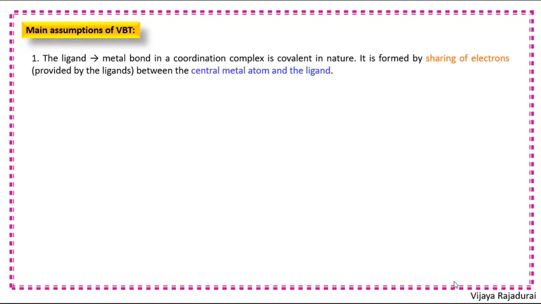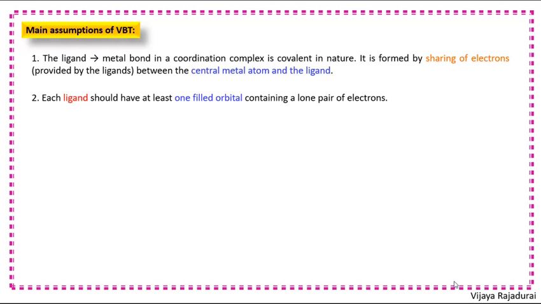Now we see the postulates of VBT. The first one is the ligand-metal bond in a coordination complex is covalent in nature. It is formed by sharing of electrons between the central metal atom and the ligand.